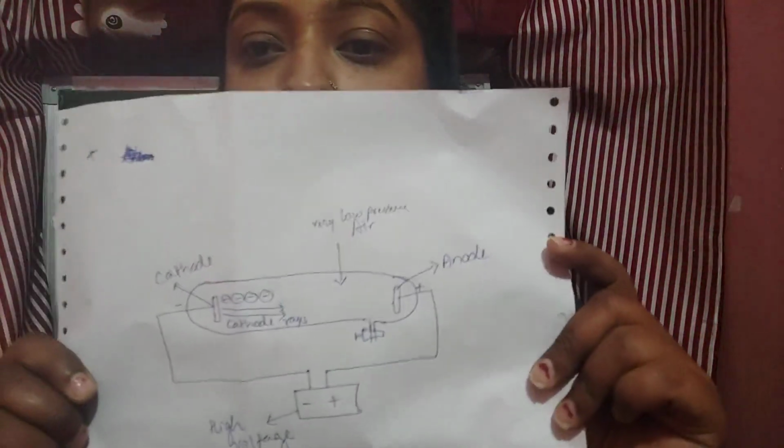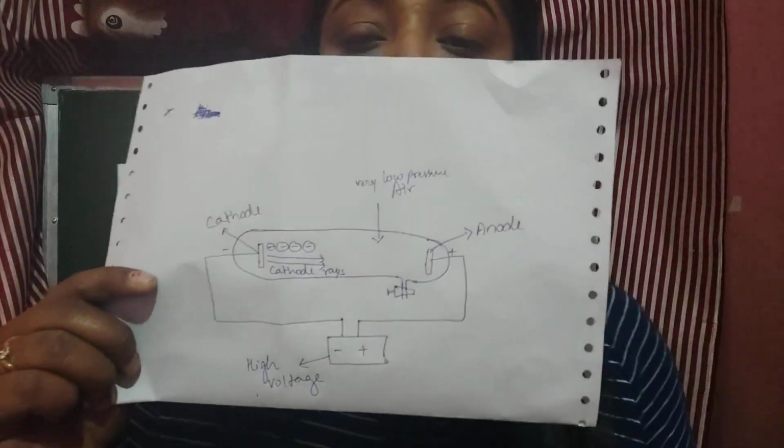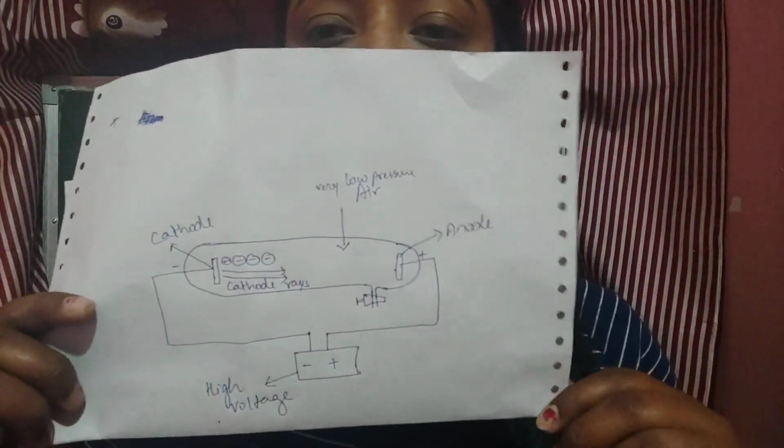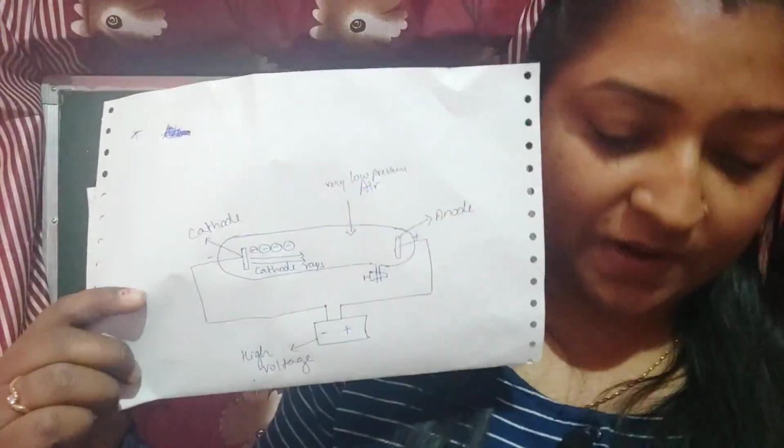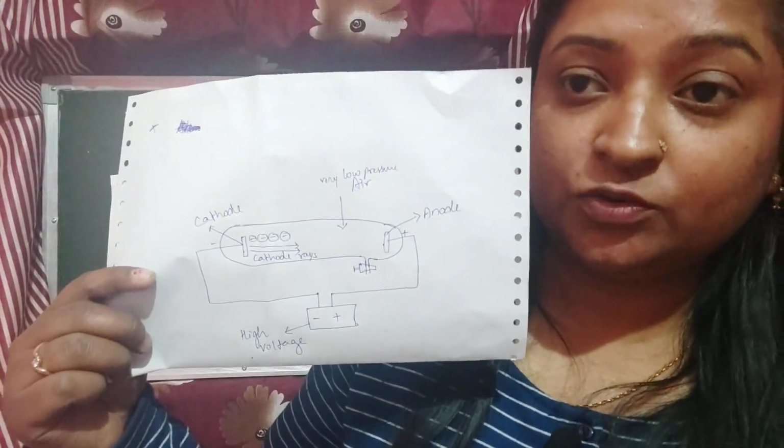And he proved it with an experiment, the cathode ray experiment. Now I am explaining this experiment to you all, and this is the diagram of a cathode ray discharge tube experiment, which shows the atom has a negatively charged particle, that is the electron.